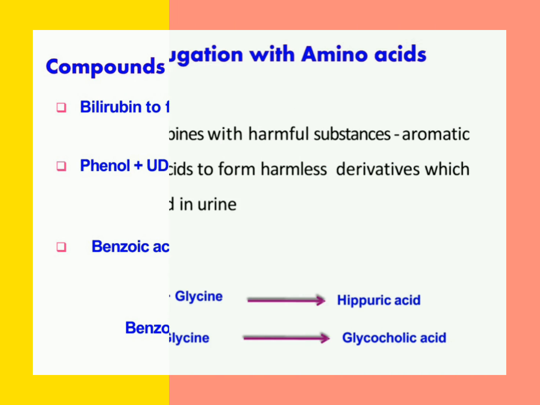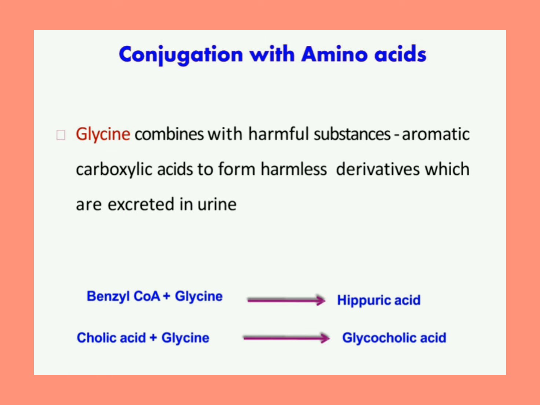Now coming to the second conjugating agent, that is glycine. When glycine is combined with benzoic acid, it gets converted into hippuric acid. Glycine is also required for conjugation of bile acid. For example, cholic acid combines with glycine to form glycocholic acid.